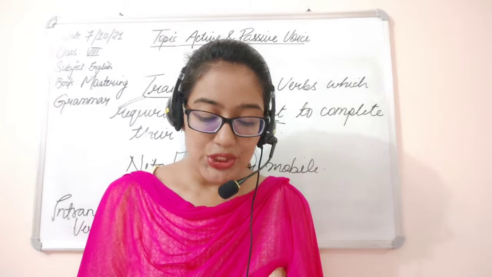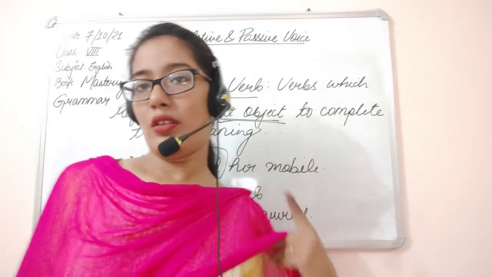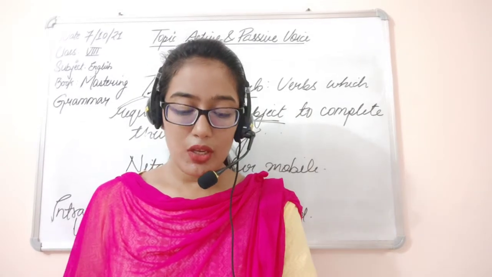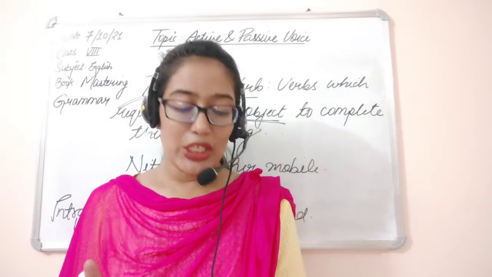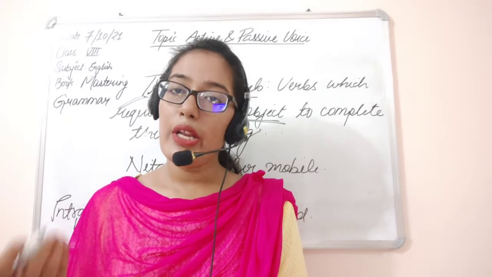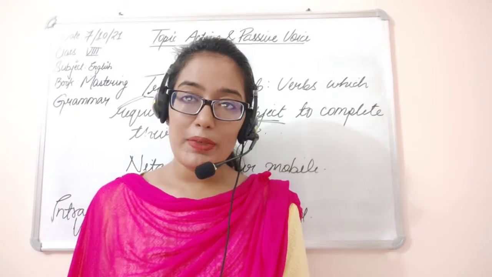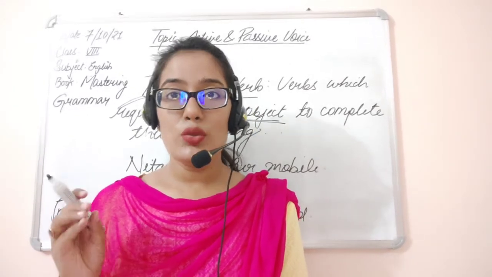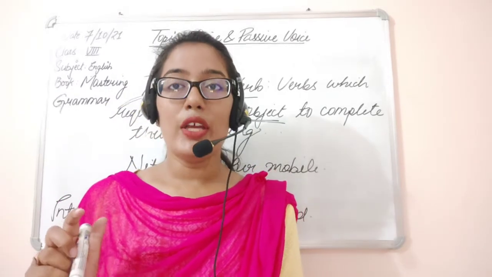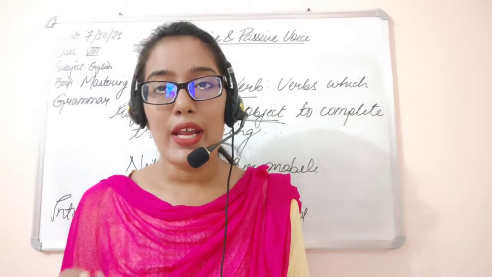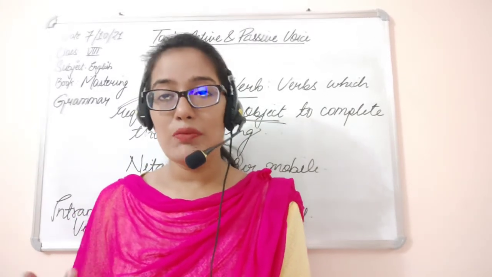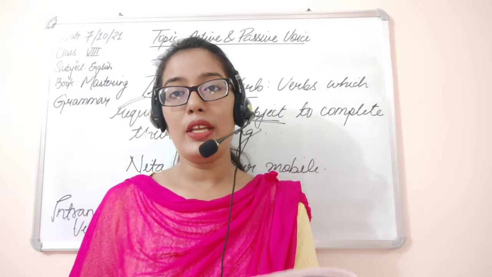For example, Jagan is an engineer. And John is sleeping. So here no direct object is used. Intransitive verbs do not require an object to complete their meaning, and in transitive verb you require a direct object to give a complete meaning to the sentence. I hope I am clear, students.